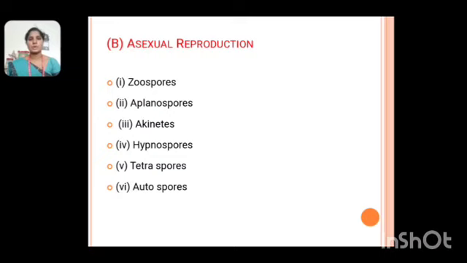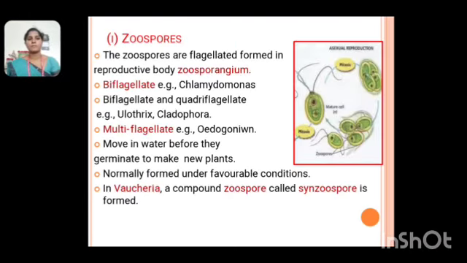First one, the zoospores. Second one, aplanospores. Third one, akinetes. Fourth one, hypnospores. Fifth one, tetraspores. Sixth one, arthrospores. The first one, zoospores, are flagellated, formed in a reproductive body called zoosporangium.